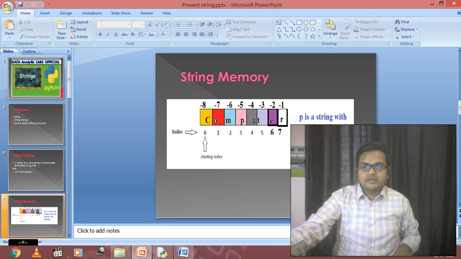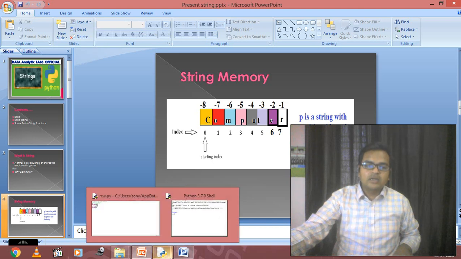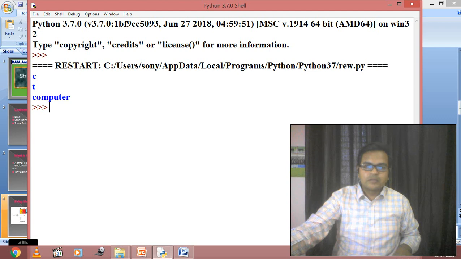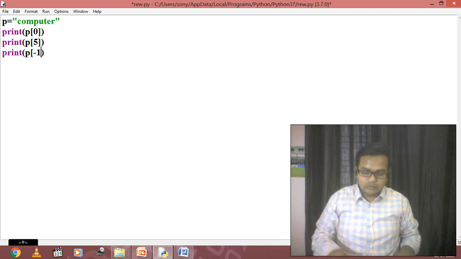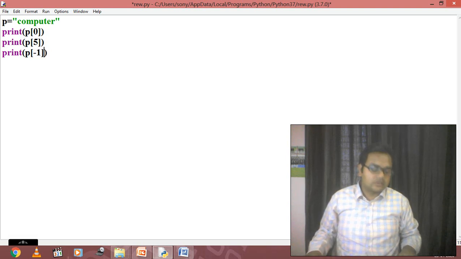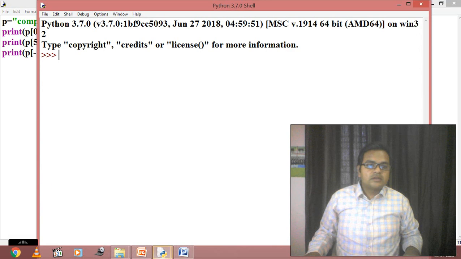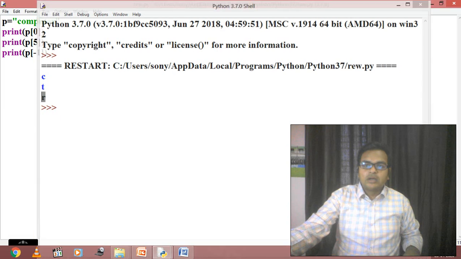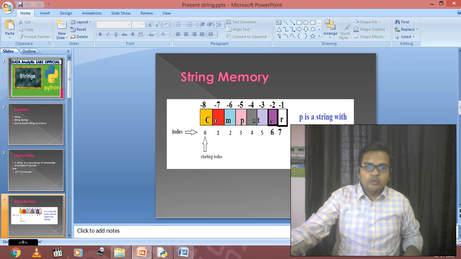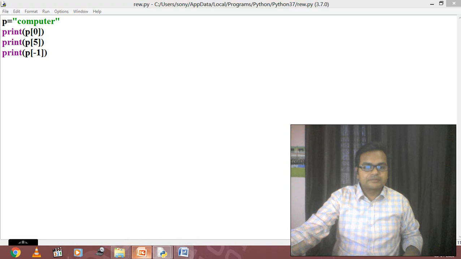As seen in the figure, either I should start from 0 to 7, and if I go negative, from -1 to -8, it should also work in the same way. So we can verify students. I'm going to run the program again, but right now here I'm going to define p of -1. So just find out what should be the value of p of -1. Let's check. Just check the last value. In CTR, R is at the -1 location. Now by this we can prove this theory that I am explaining to you, that p of -1 will give R. So that is p of -1, that is R. Same as we can continue in this way. Clear?